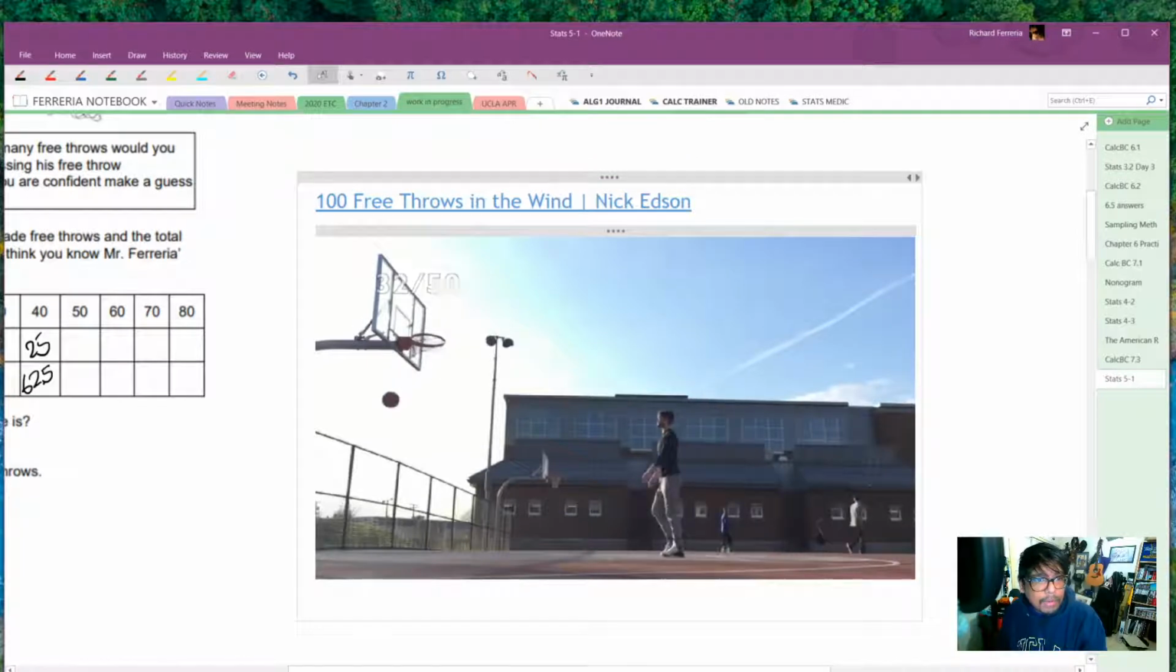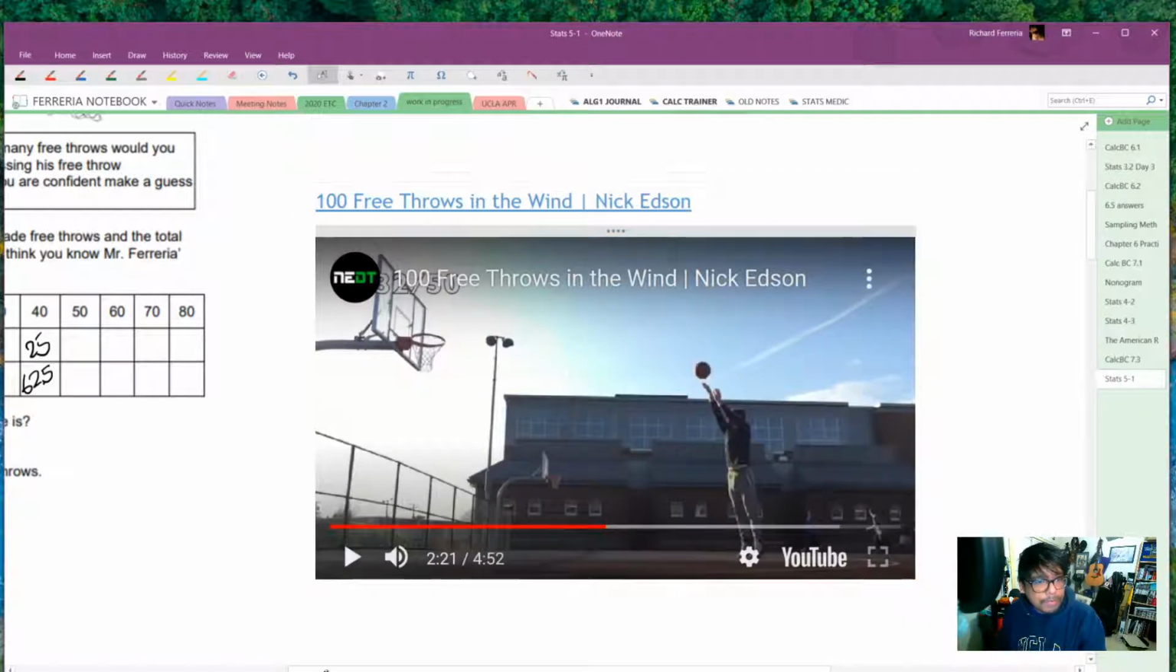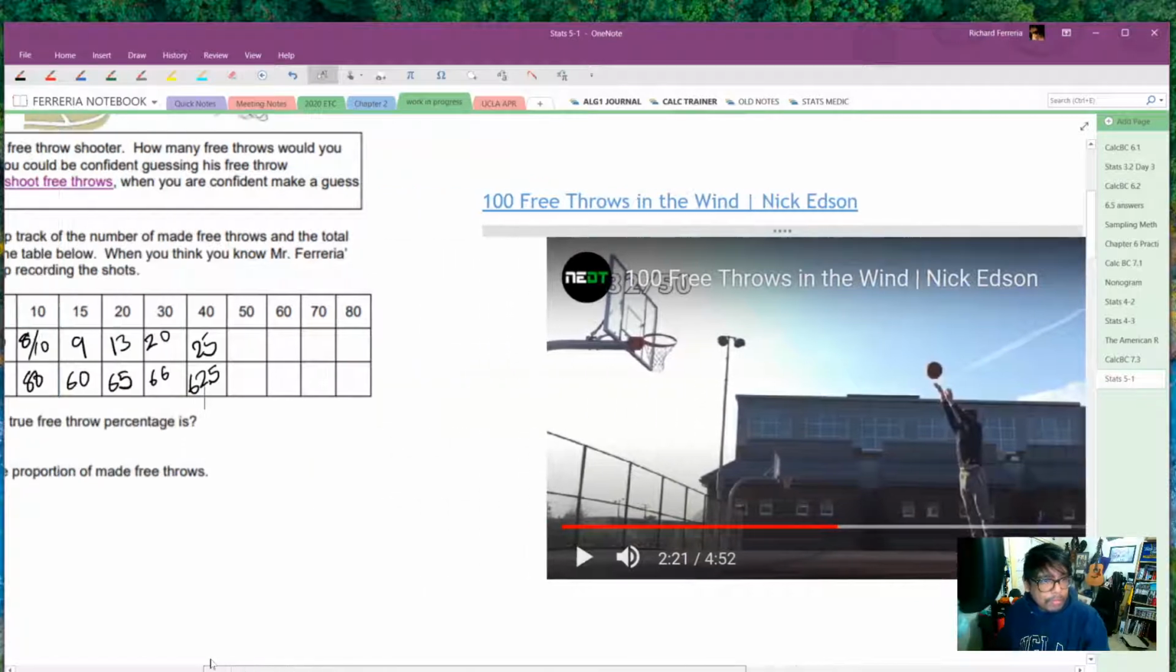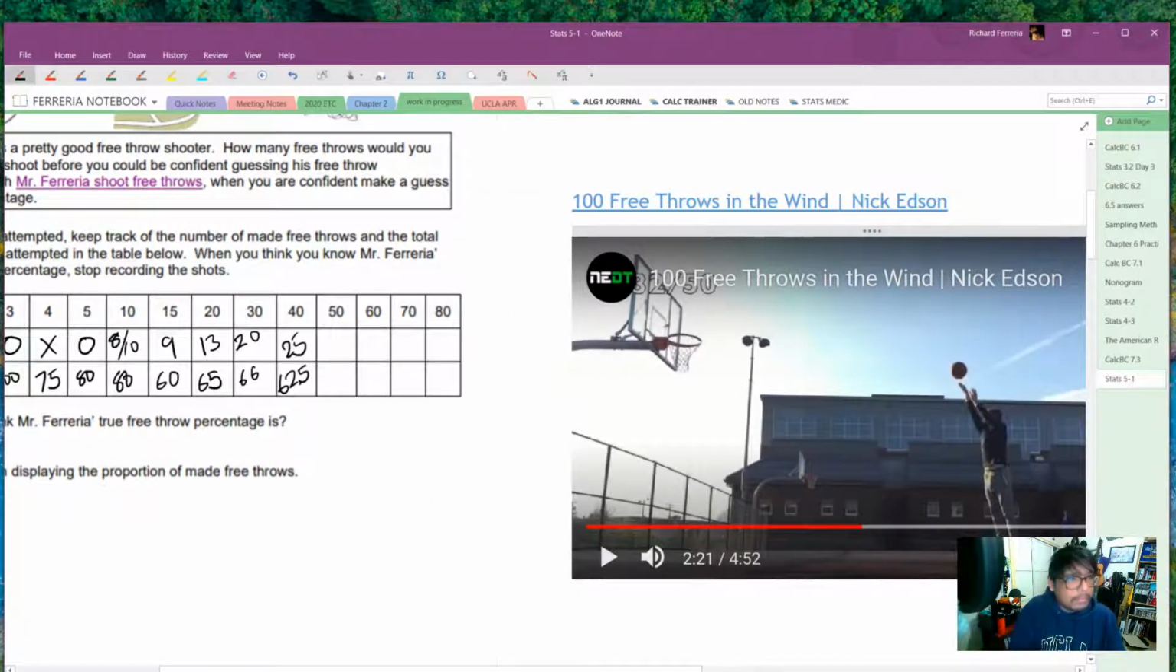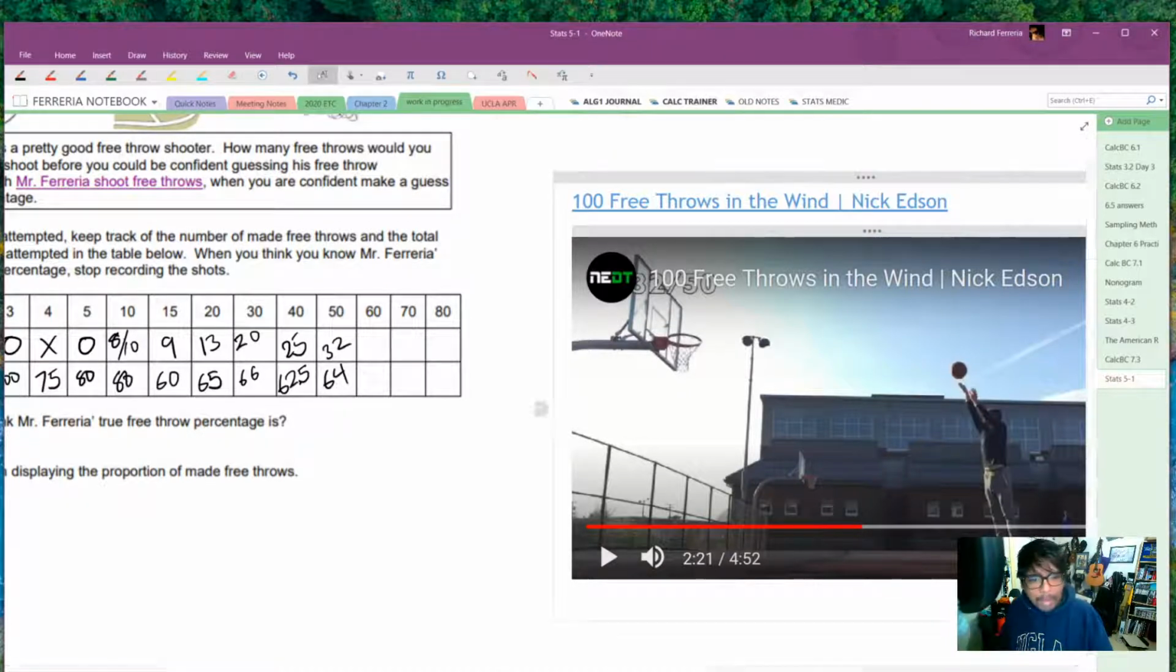49 and 50. He's 32 for 50. 32 of 50 is 64%. So his free throw percentage seems to be coming up just slightly. Maybe a bad patch between 30 and 40 brought his free throw percentage down. But now we're back up to around 64%, which is right in line with 65, 66, and 64.